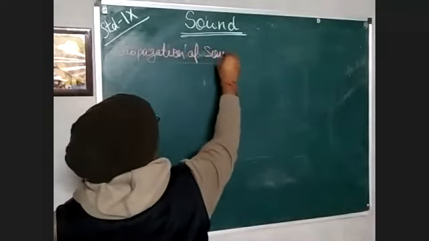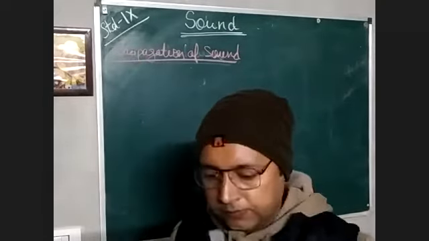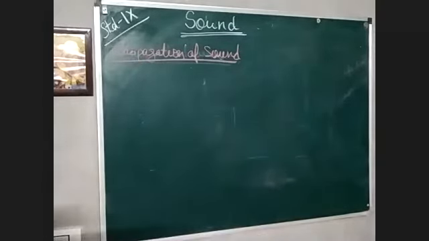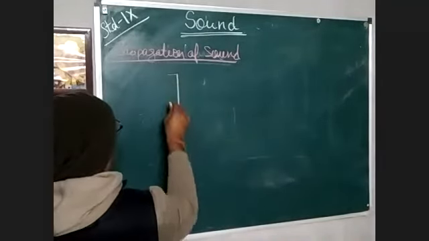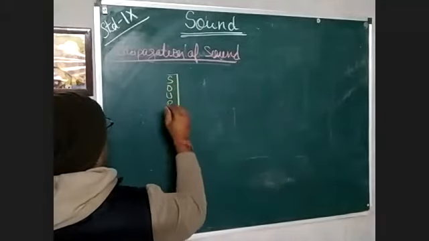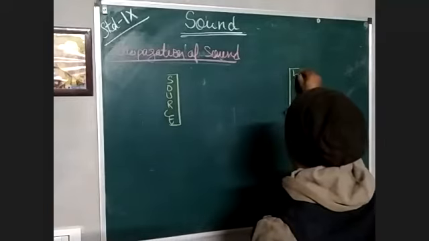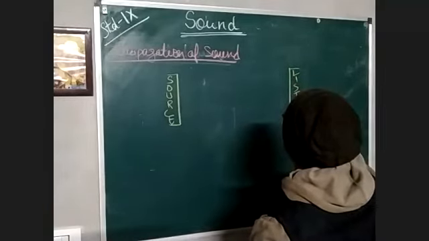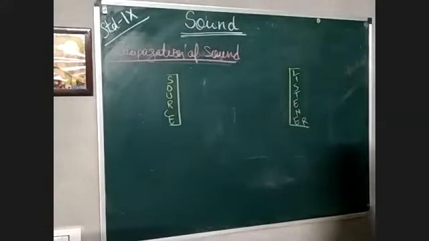That is, how sound propagates. We are hearing sound at different levels. So let's assume here is the source. There is a source of sound. And here we have a listener. Source and listener.